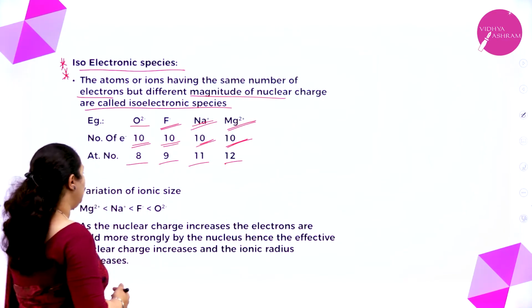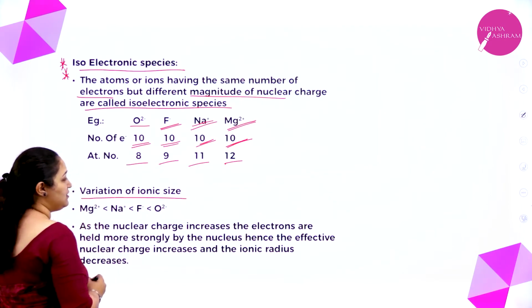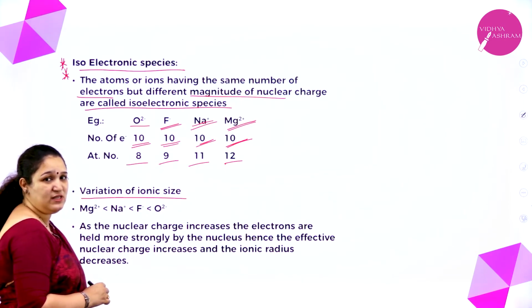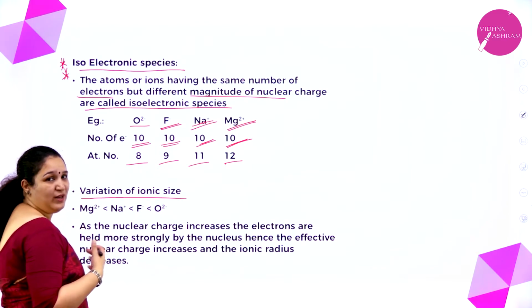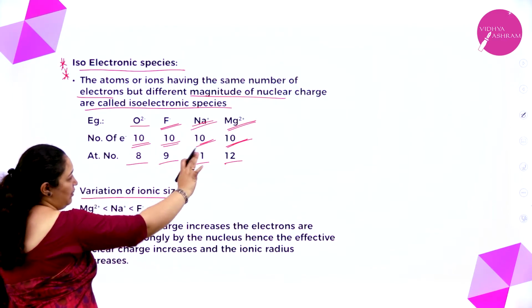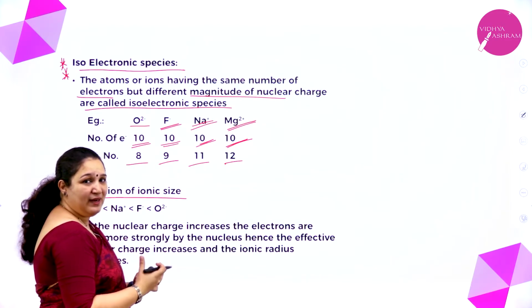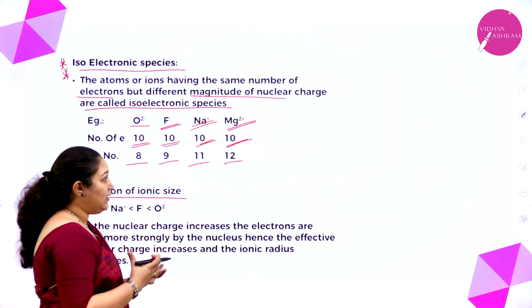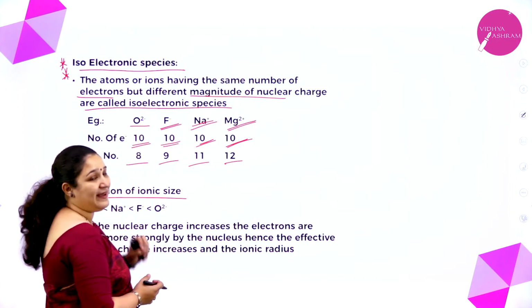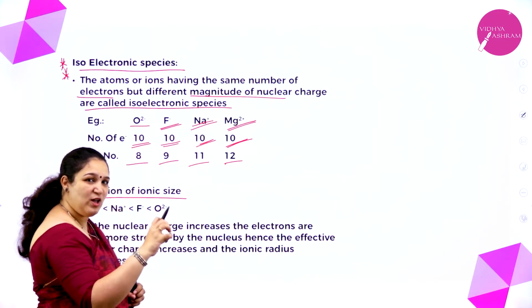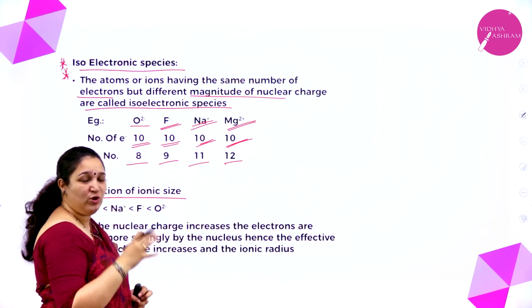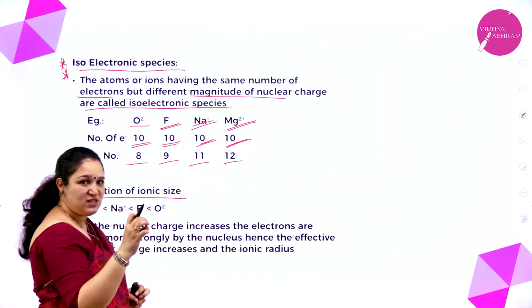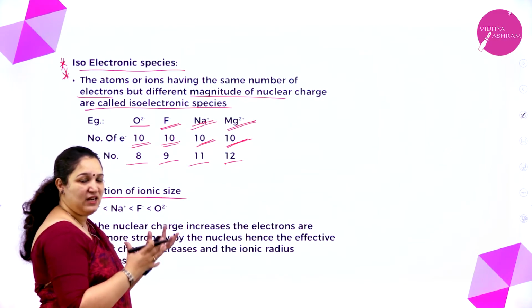Now what about the variation of ionic size in isoelectronic species? How can you arrange this? All of them have the same number of electrons, but you can tell the biggest one is the one with the highest negative charge and the smallest one is with the highest positive charge. I told you cation size is smaller, anion size is larger.